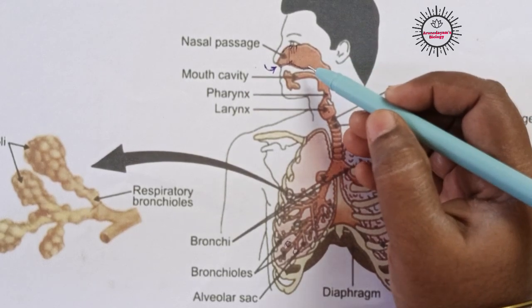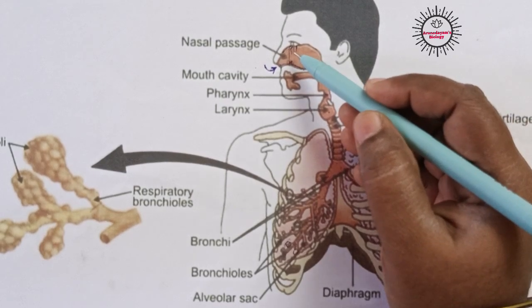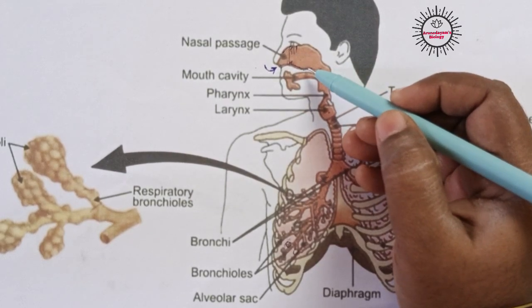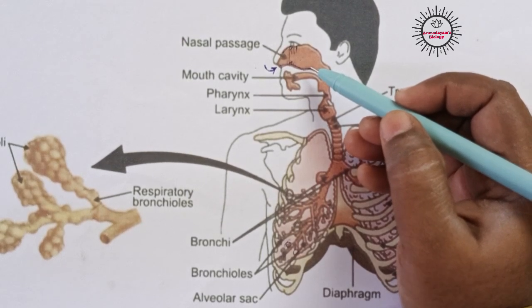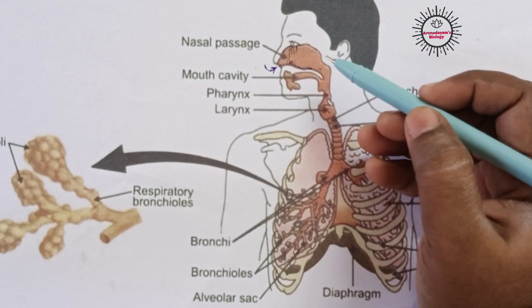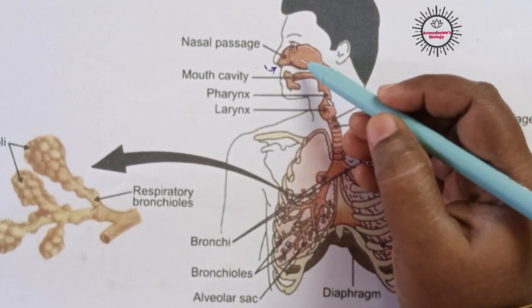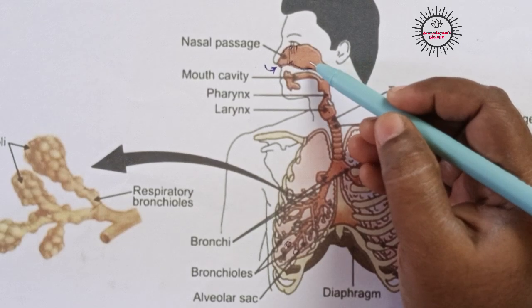So this mucous membrane also helps in filtering the air. Along with the hair, the mucous membrane sticks dust particles from the air to itself. In that way also, air gets filtered.